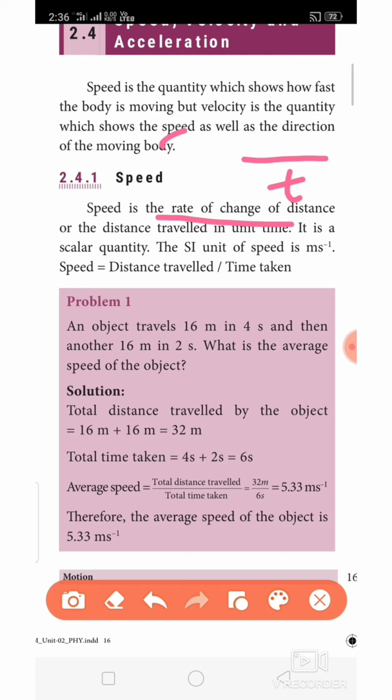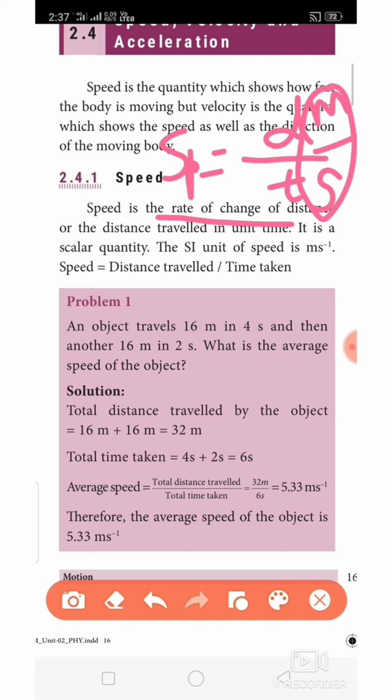So here speed is equal to rate of change of distance, t in the denominator, d in the numerator. So the speed definition is that speed is equal to d divided by t. Distance is measured in meter and time is measured in second. So what is the unit? Meter divided by second. In other terms I can write meter second power minus 1. If I raise the denominator into the numerator, power minus 1 should be raised. Is it clear? So meter second power minus 1.